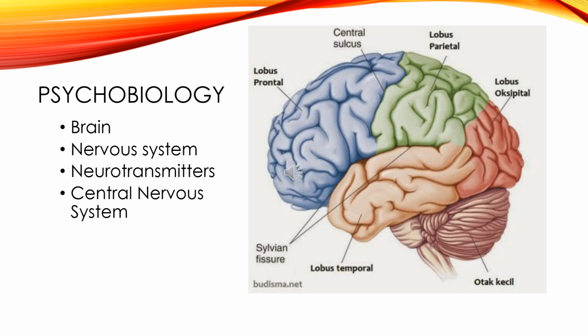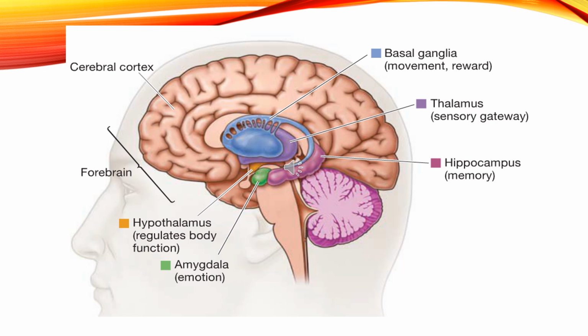And if we talk about psychobiology, we have to remember the function of the nervous system, neurotransmitters, and central nervous system. Now, let's see the picture. Where is the limbic system? The hippocampus and amygdala are two key structures in the brain's limbic system. They play crucial roles in memory, emotion, and behavior.